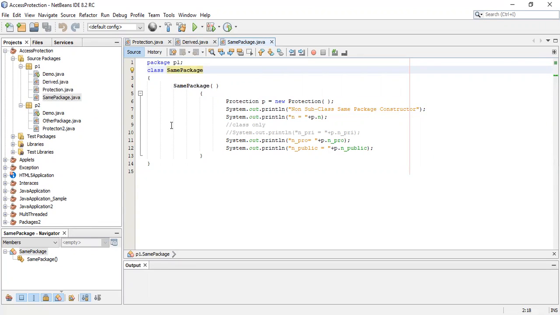First category was subclass in the same package. This is non-subclass in the same package. Why am I mentioning same package? Because it is present in P1 only. It is present in P1, so I am telling it is a non-subclass in the same package. Next, third category.